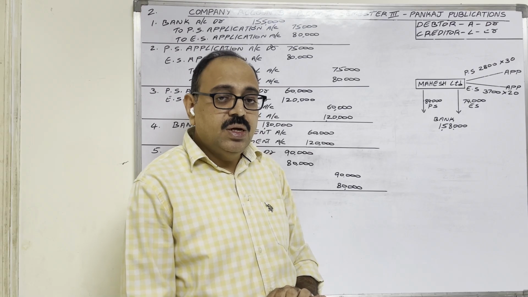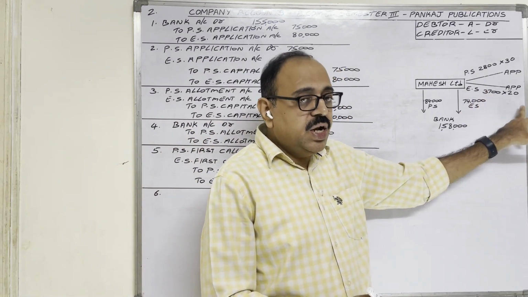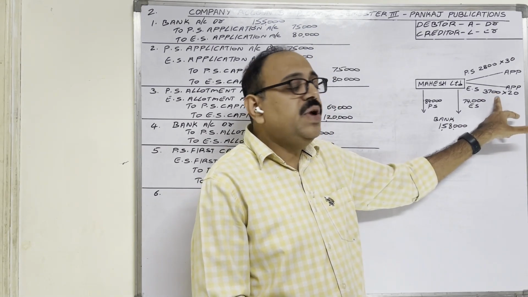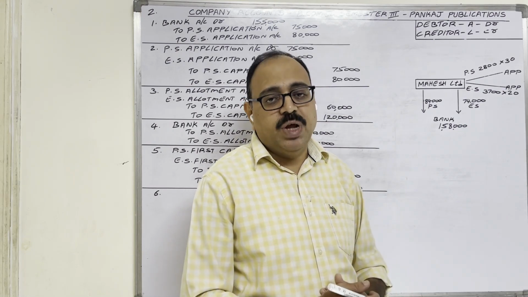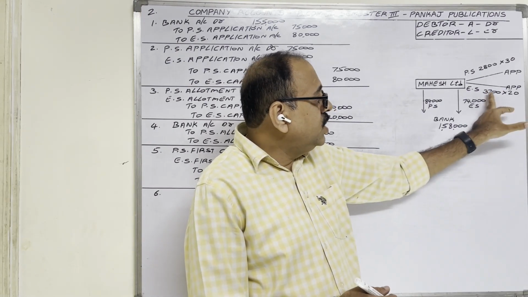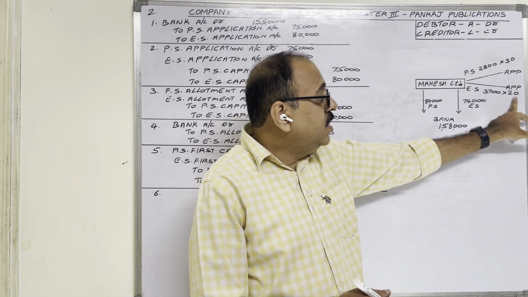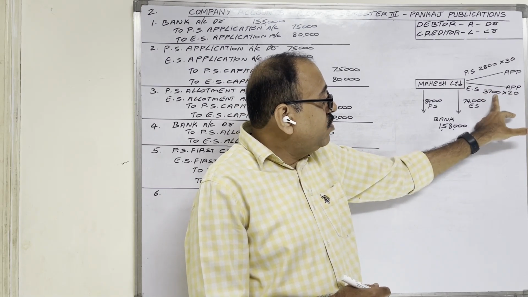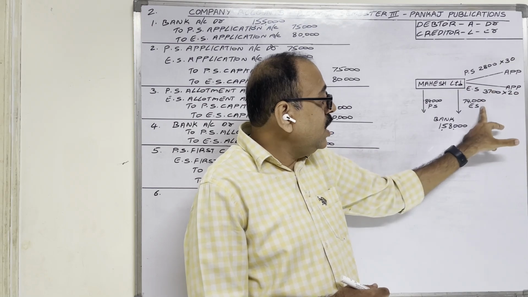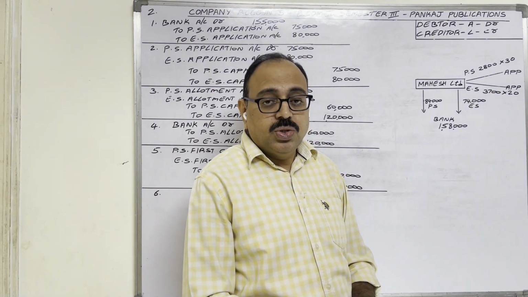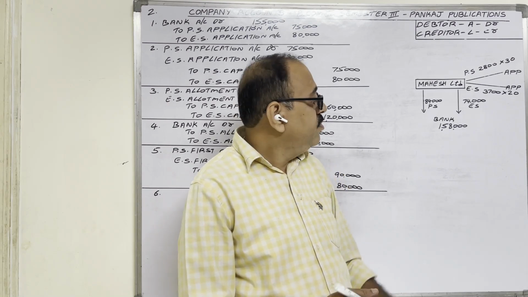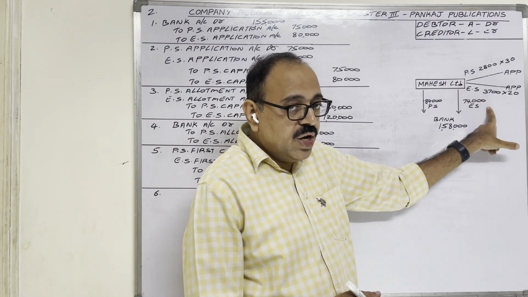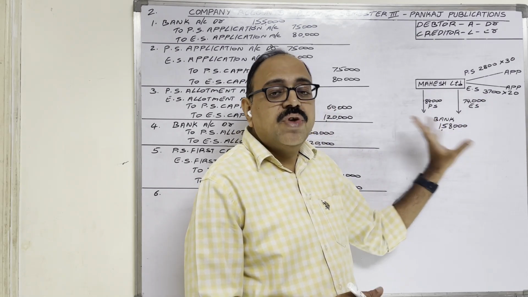Come to equity shares. On 4,000 shares at the rate of 20 rupees each, 80,000 should come. But on 300 shares, the company failed to collect first call money. Then finally, on 3,700 shares only, at the rate of 20 rupees each, the company received first call money. 3,700 into 20 rupees each, total 74,000 rupees. So how much money did the company finally receive? On preference shares 84,000 rupees plus on equity shares 74,000 rupees, total 1,58,000 rupees.